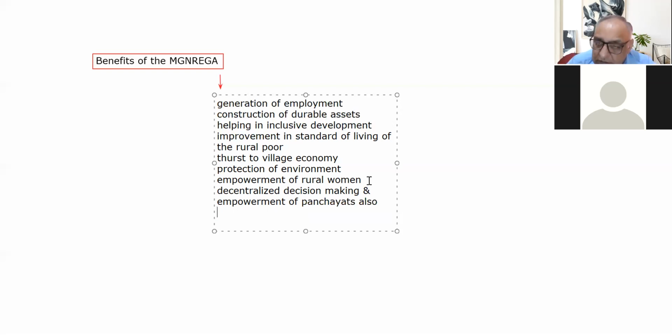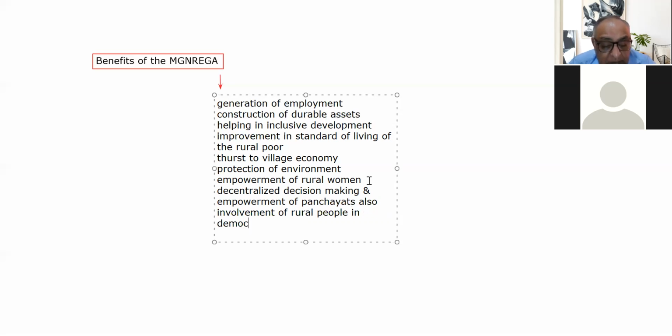And the next thing is the involvement of rural people in the democratic process, because the Gram Sabha meetings are required to be held there.